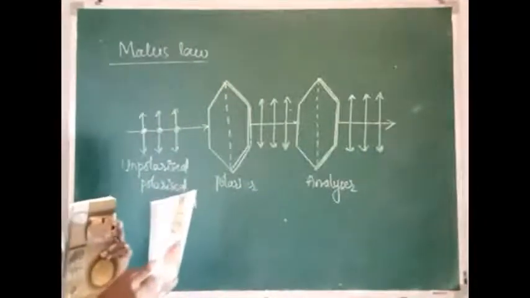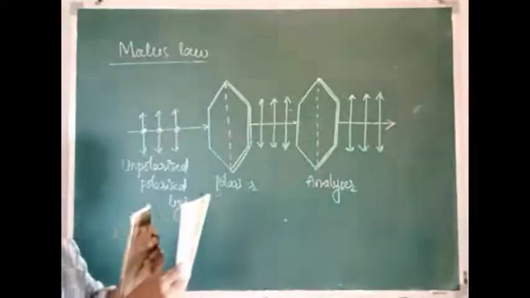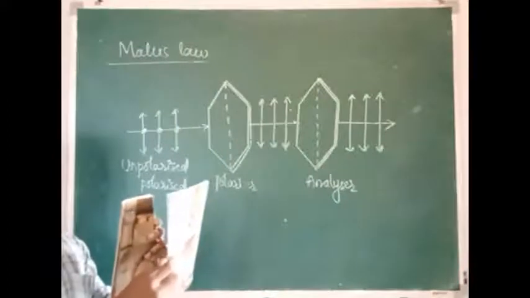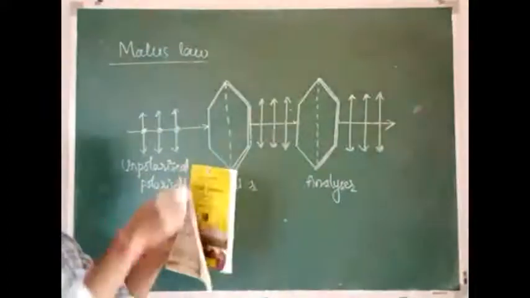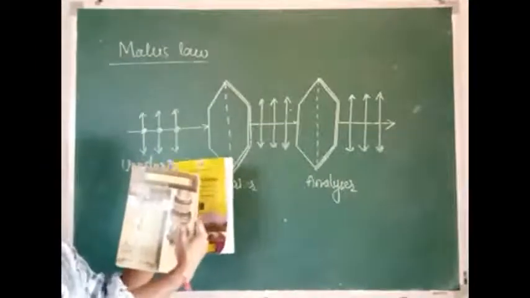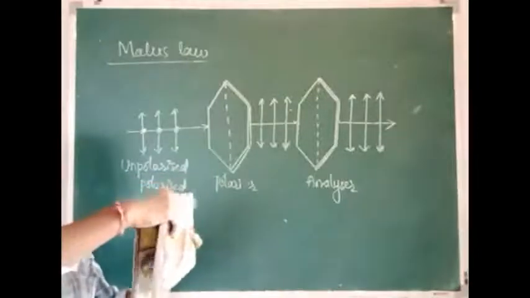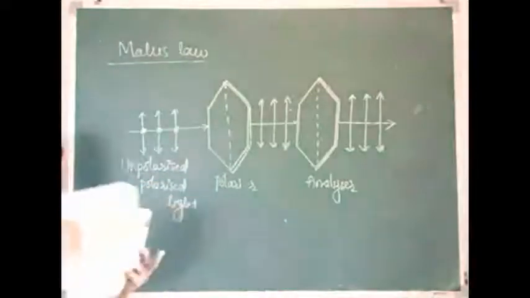Polarizers are said to be parallel to each other, or parallel polarizers, only when the transmission axes are parallel to each other. This transmission axis and this transmission axis are both parallel to each other. If we rotate the analyzer by 90 degrees, then what is the intensity of the plane polarized light observed by the observer?